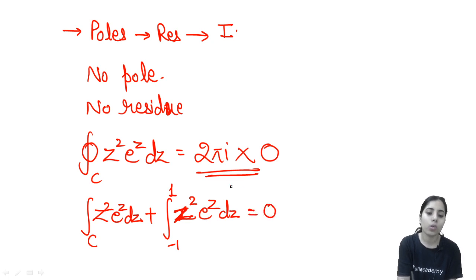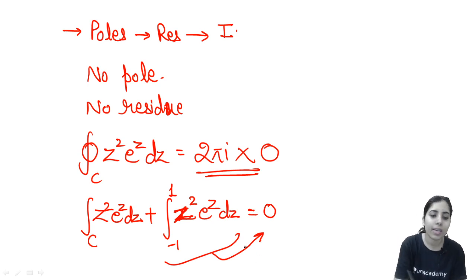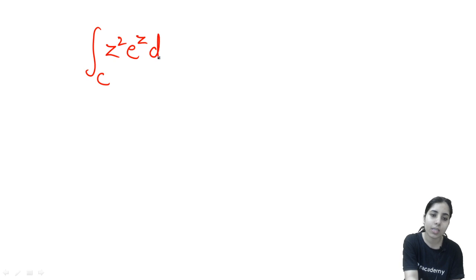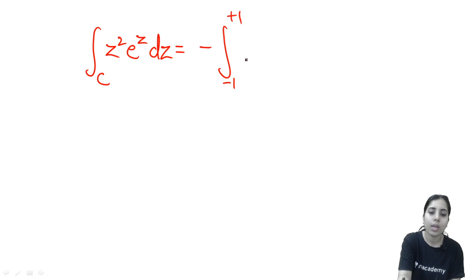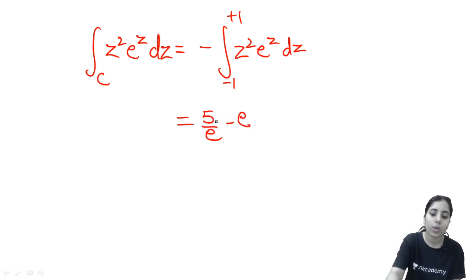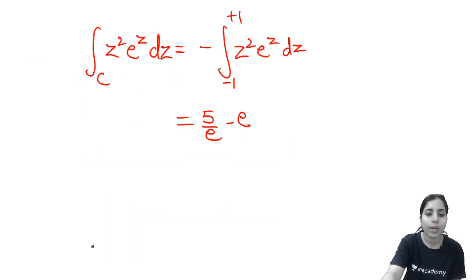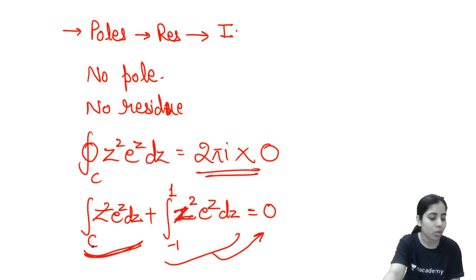Now it is equal to 0. Just take this term to the other side of the equal sign, and you will get the answer along the open contour C. So the integration over C of z square e to the power z dz is equal to minus the integration from -1 to +1 of z square e to the power z dz. Clear? And when you solve it, you will get 5 by e minus e. So this is going to be option C, which is your right answer. These are the steps involved in this question. If anybody has any doubt in any of the steps, you can let me know.